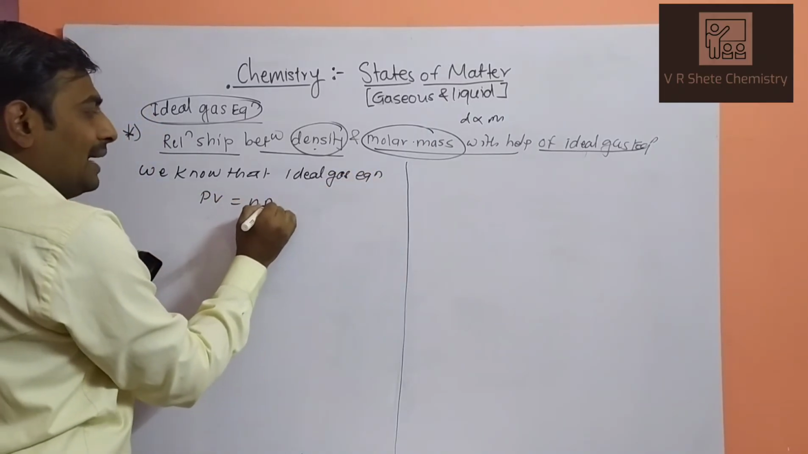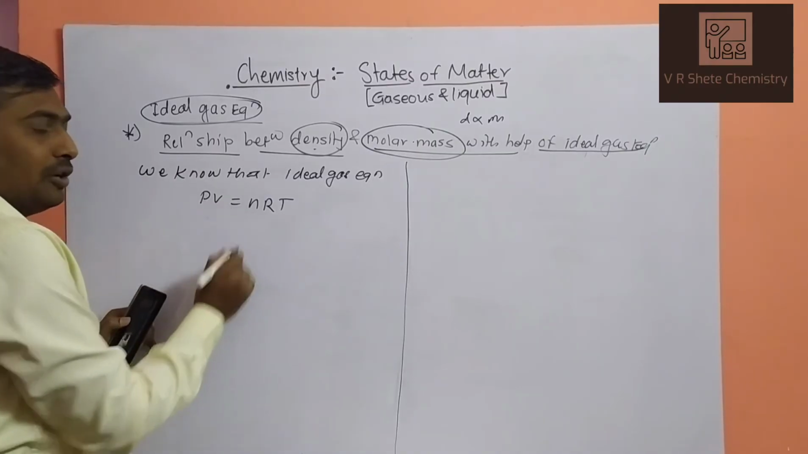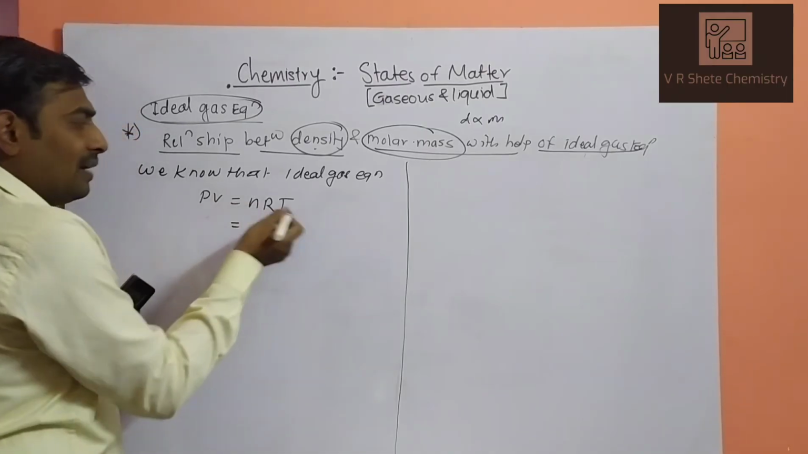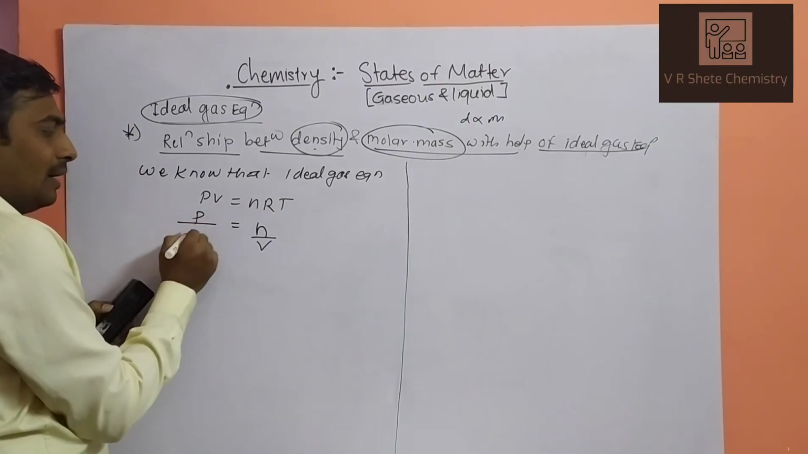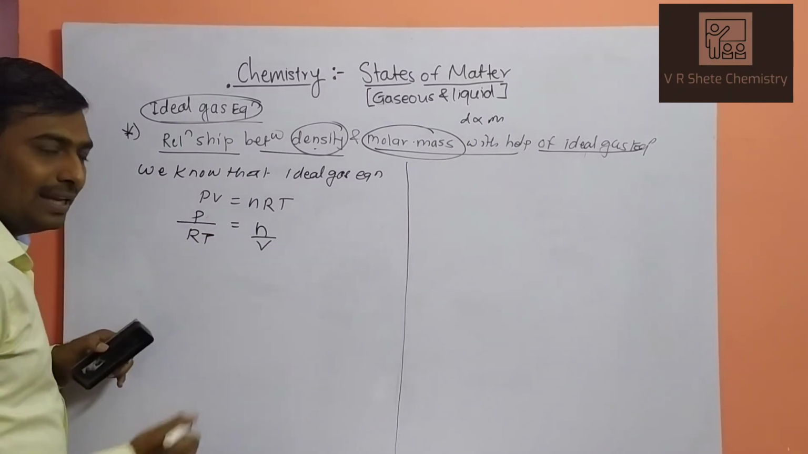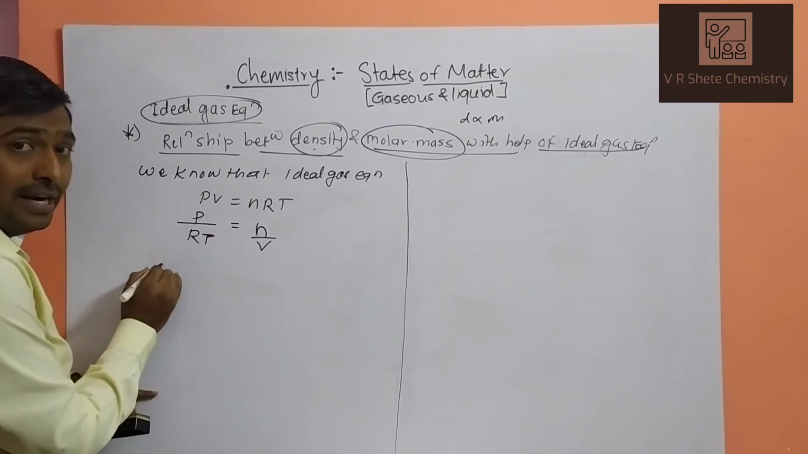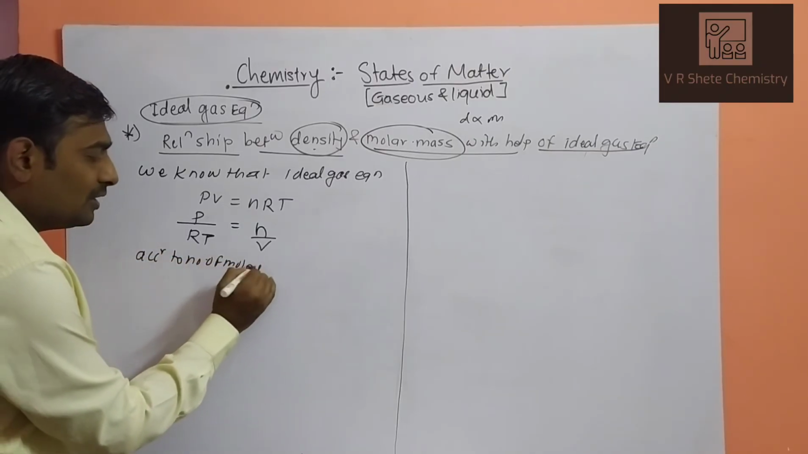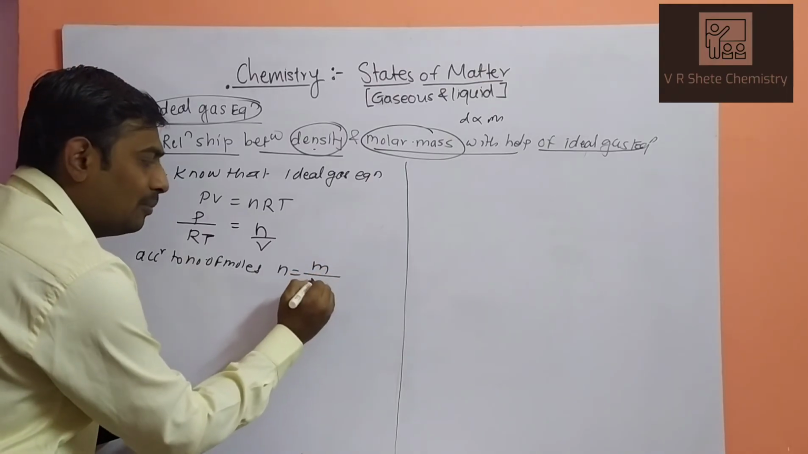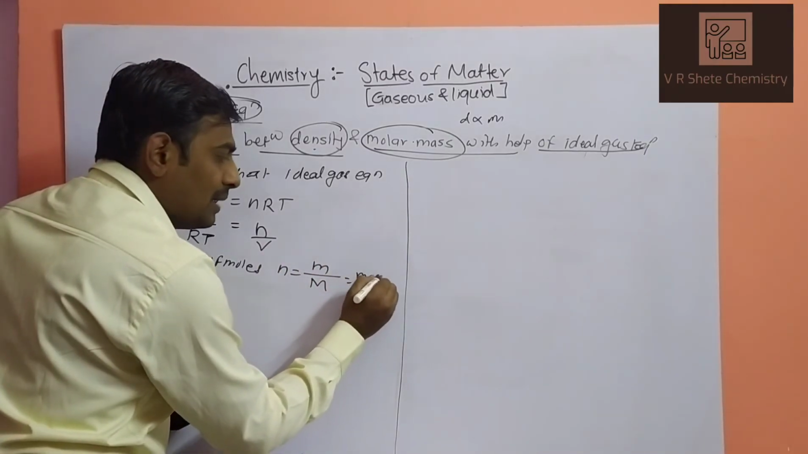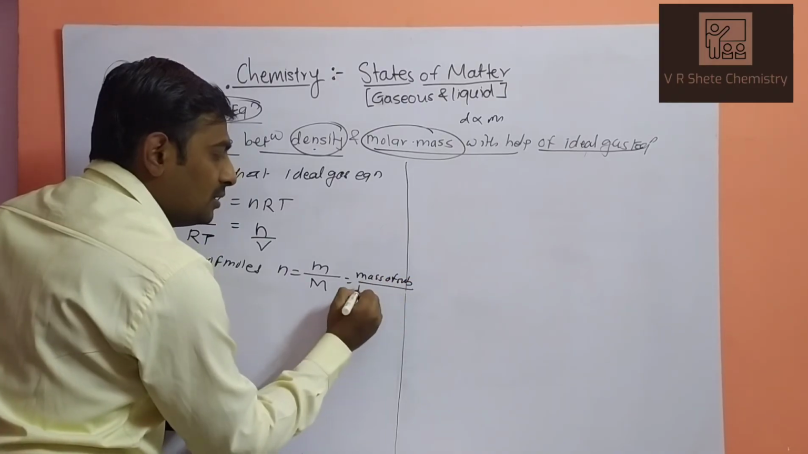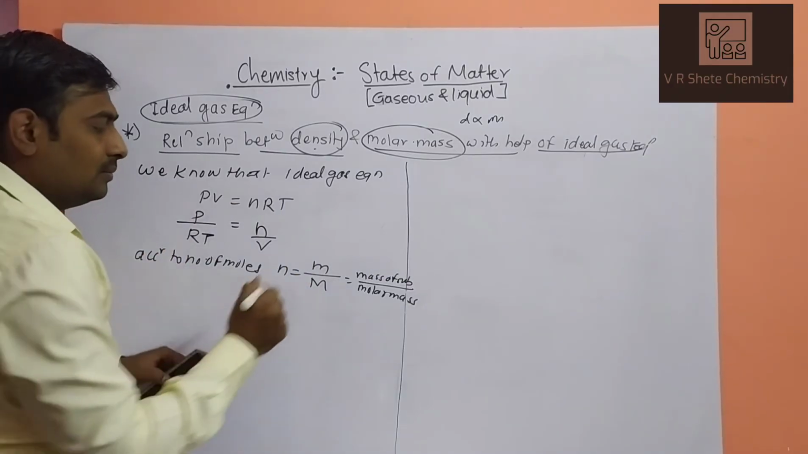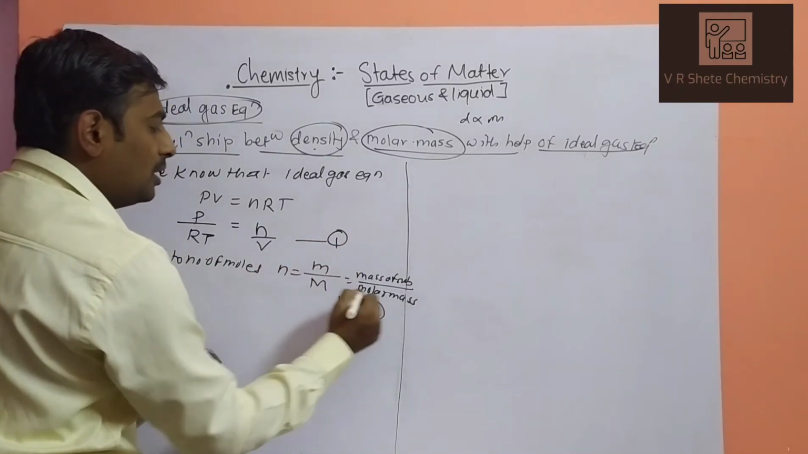The ideal gas equation is PV equals nRT. When we shift V to the right-hand side, we get n upon V equals P upon RT. This is equation number 1. One more equation we have already seen, the number of moles, n equals mass of substance divided by molar mass of substance, small m upon capital M. This is equation number 2.